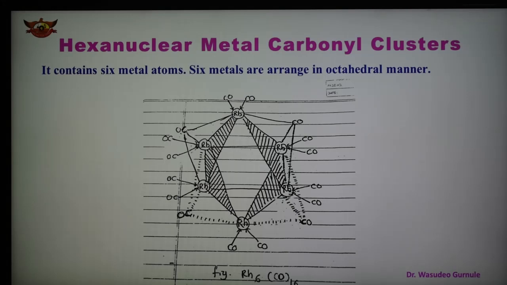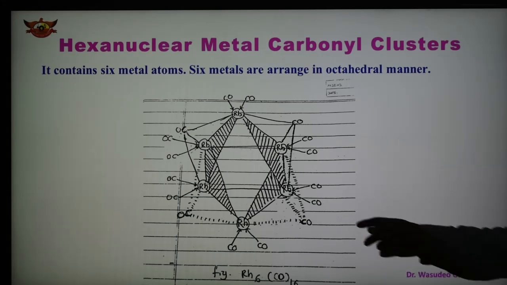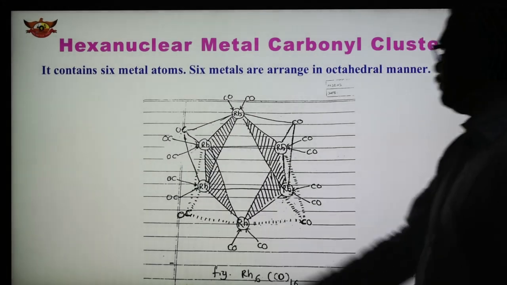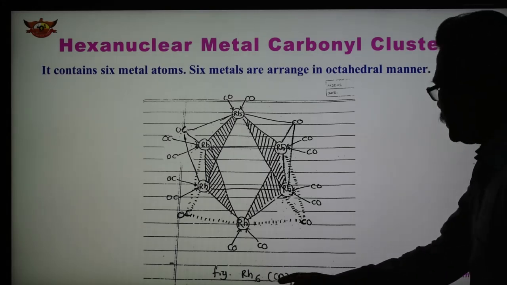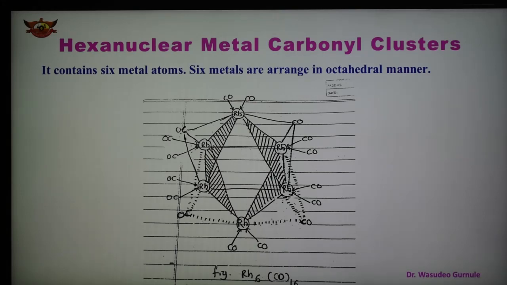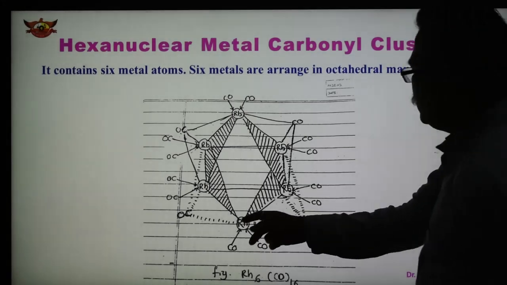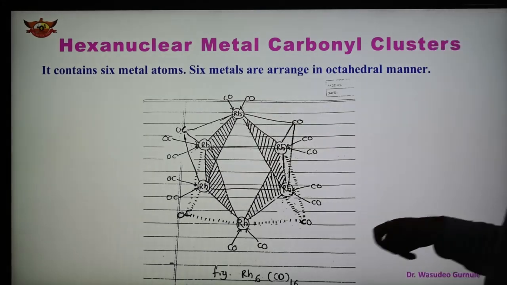So in this case, 6 rhodium atoms are arranged octahedrally, with a total of 12 metal-metal bonds, out of which 4 are triply bridged carbonyls and the remaining 12 are terminal carbonyls. The triply bridged carbonyls are 1, 2, 3 and 4. This is the hexanuclear metal carbonyl, Rh6(CO)16: 6 metals, 1, 2, 3, 4, 5, 6, arranged in an octahedral manner.